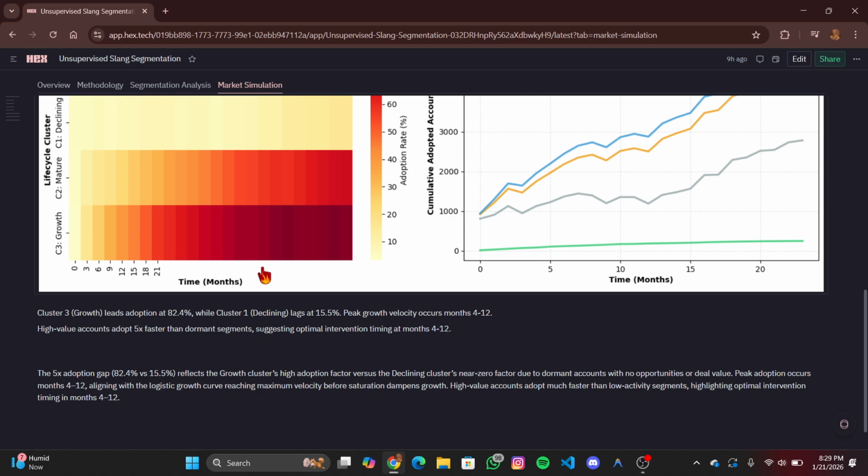And for accomplishments, we can say that we successfully combined unsupervised learning, lifecycle theory, and market simulation into an interactive app. The biggest achievement is translating abstract clustering results into actionable market insights. And finally, SlangOracle shows that with the right proxies, even cultural adoption can be analyzed systematically.